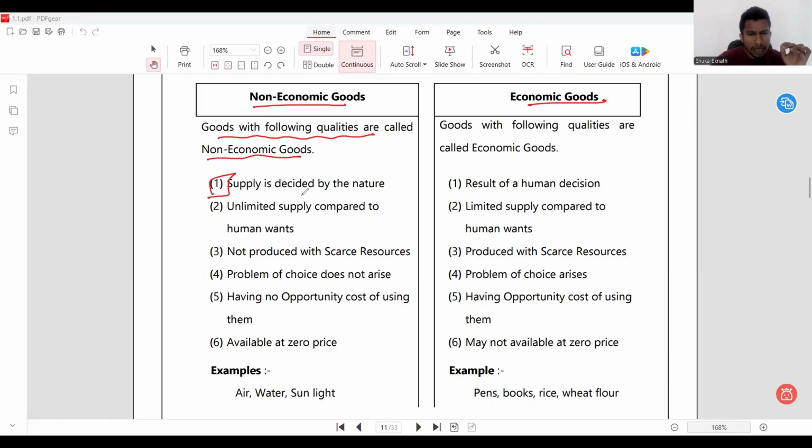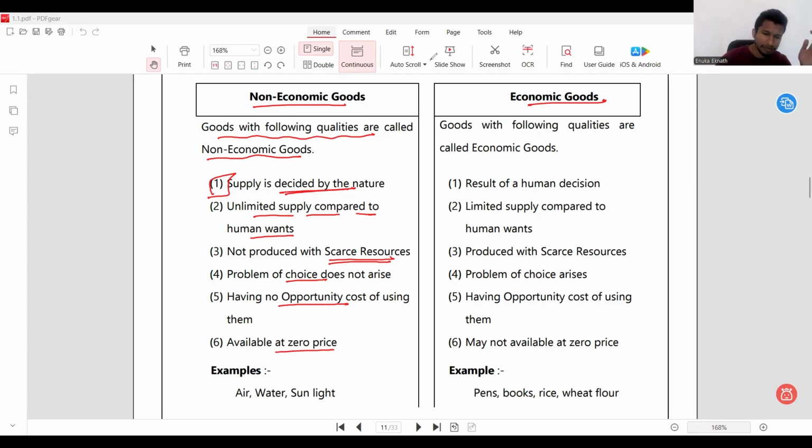The first one, supply is decided by nature. Unlimited supply compared to human wants. When the supply is available, we have unlimited supply compared to human wants. The third one, not produced with scarce resources. It is not produced, we just receive it from nature. And if there's no scarcity related to those goods, then you don't need to make choices. And if you don't make choices, then there's no opportunity cost, and they are always available at zero price. So these are the things that we have discussed with regard to non-economic goods.